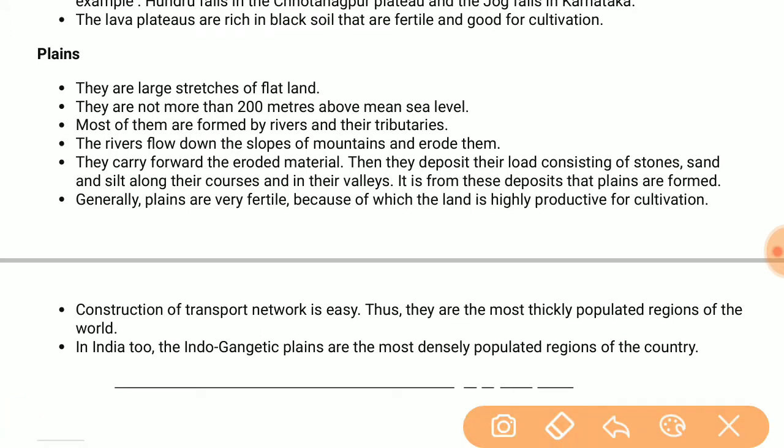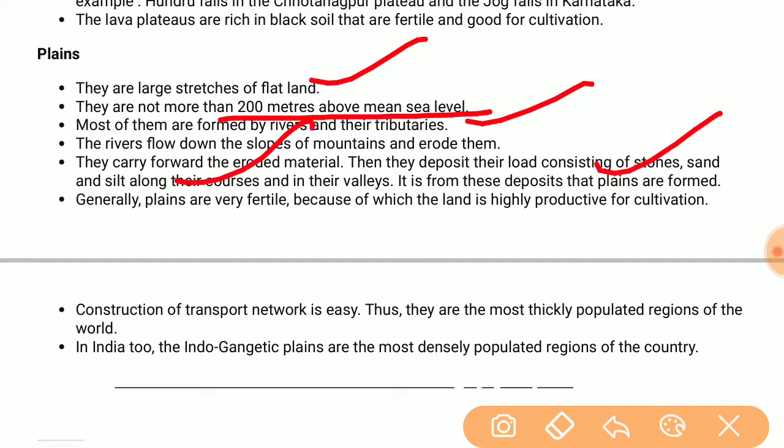Plains are large stretches of flat land. They are not more than 200 meters above sea level. Most of them are formed by rivers and their tributaries. The rivers flow down the slopes of mountains and erode them. They carry forward eroded material and then deposit their load consisting of stones, silt along their courses and in the valleys. It is from these deposits that the plains are formed.